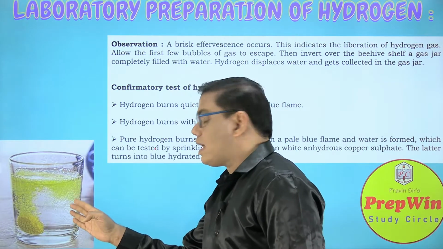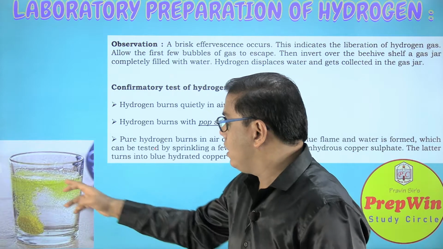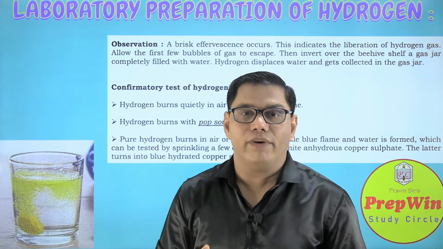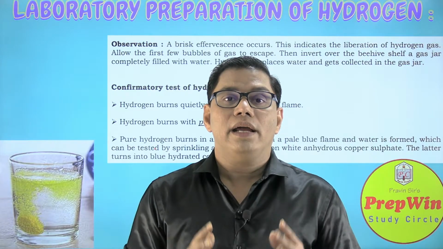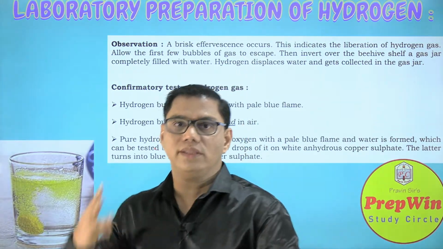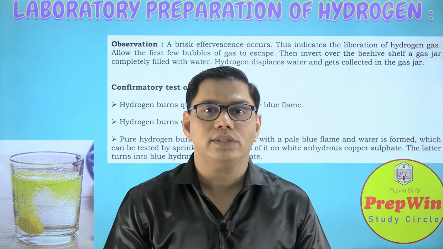I have presented a diagram over here. I hope you can see this diagram clearly. These bubbles are called effervescence. So when this hydrogen gas is passed through the water, it will show the effervescence. So these are 3 proofs that the gas which you have collected is hydrogen gas.